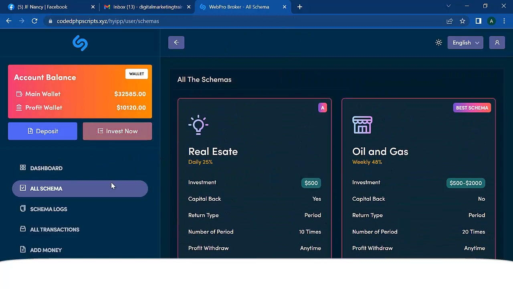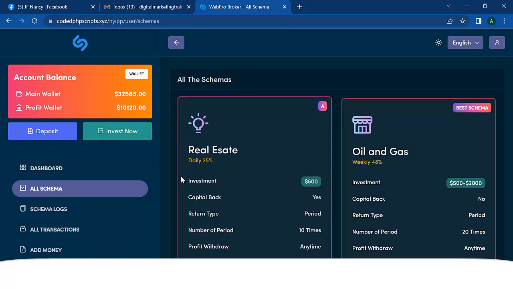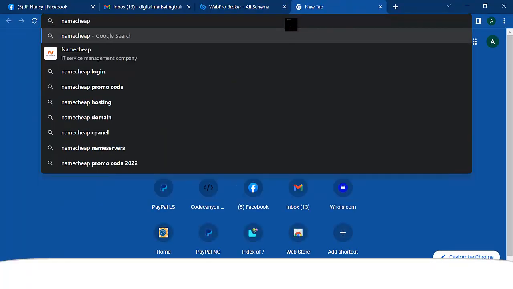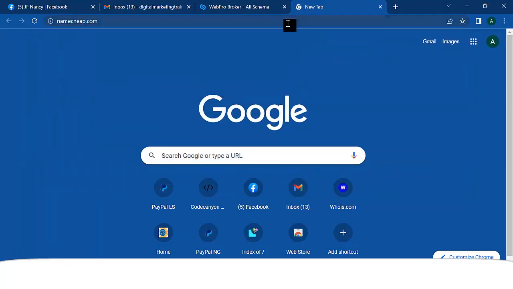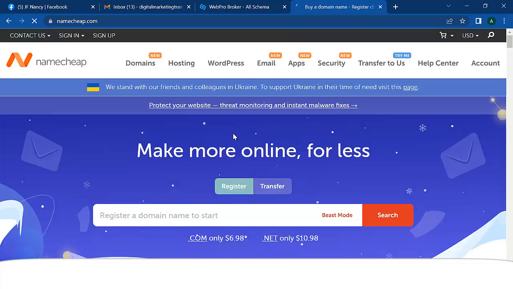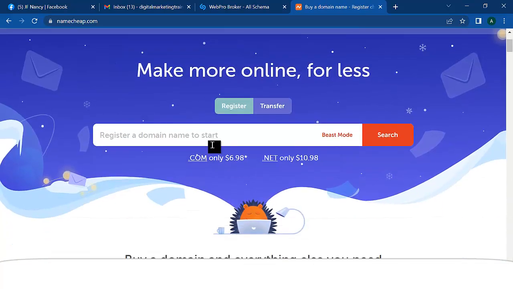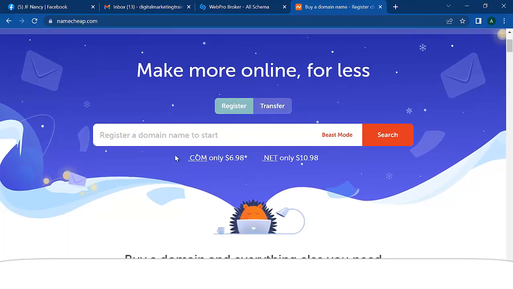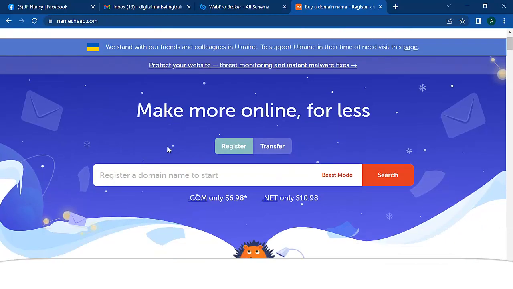So if you want to do this kind of website, the first thing that you have in mind is that you must purchase a domain name and hosting, and I highly recommend that you purchase a good domain name and hosting from any reliable hosting website. I've always recommended Namecheap for most of my websites because Namecheap is reliable and their server is very okay. You must be very careful when choosing a name for your website, so you don't choose a suspicious name that will make Namecheap look at your site as suspicious and probably put your domain down. If you follow those rules, Namecheap will not put your site down.